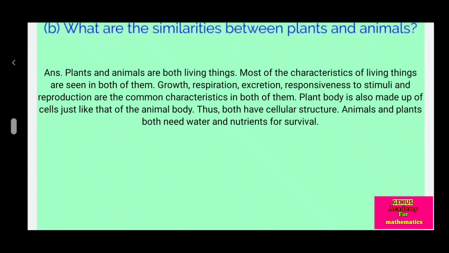Plant body is also made up of cells just like that of the animal body. Thus both have cellular structure. Animals and plants both need water and nutrients for survival.